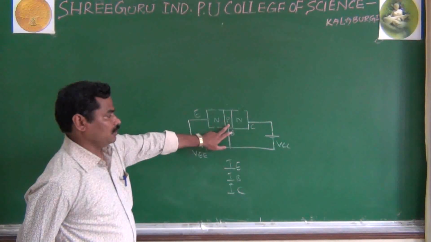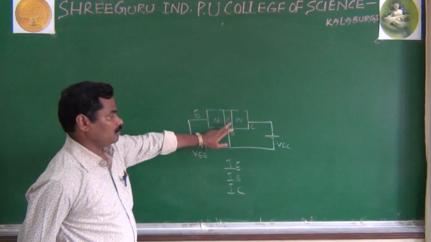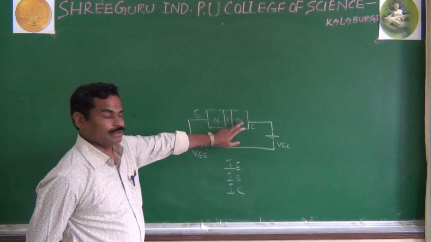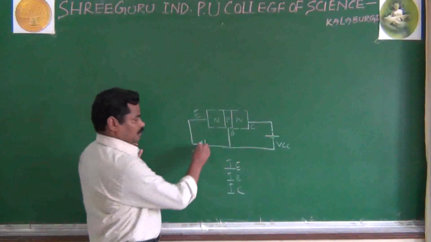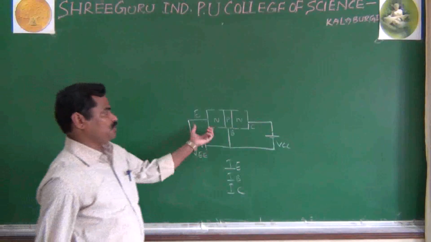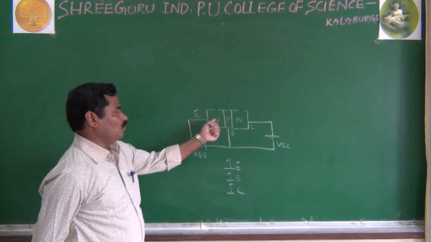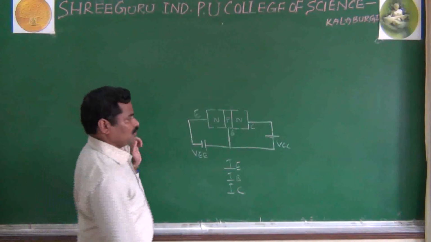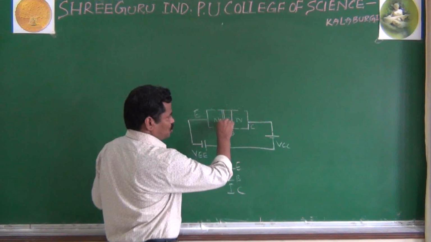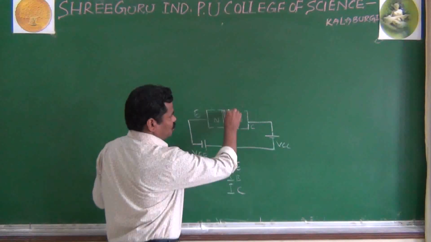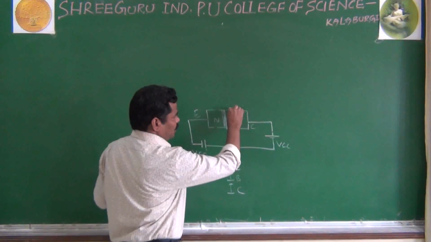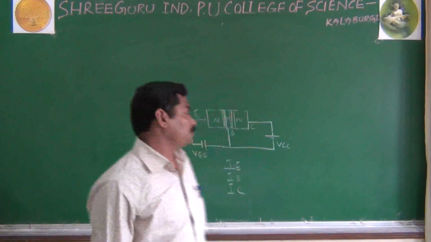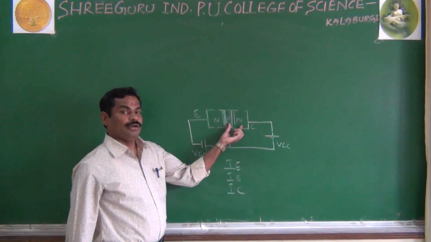And here in the P-type semiconductor, the holes are majority carriers and the electrons are minority carriers. And in your N-type semiconductor, the electrons are majority carriers and holes are the minority carriers. Because you are applying the forward bias to the emitter-base section, and here we are having 2 junctions, we are having 2 depletion layers. As you studied in diodes, because of forward bias the depletion layer reduces, and because of reverse bias the depletion layer increases.